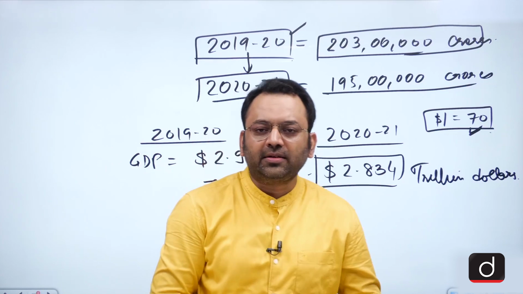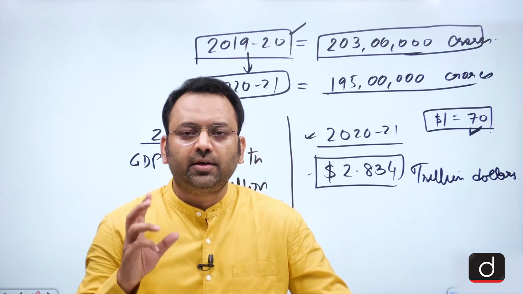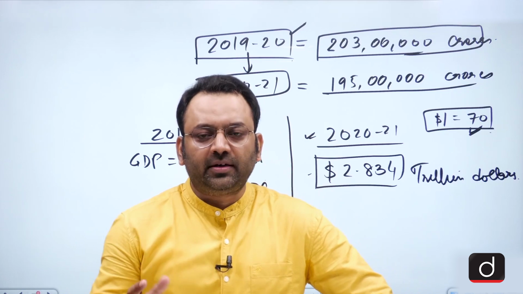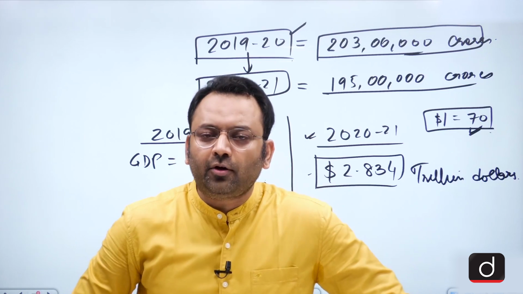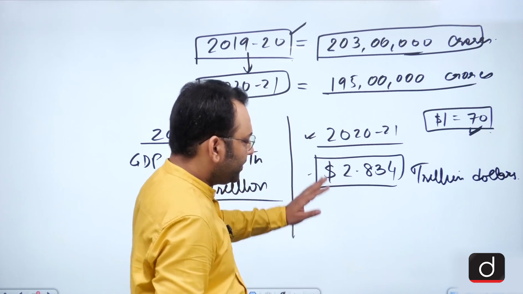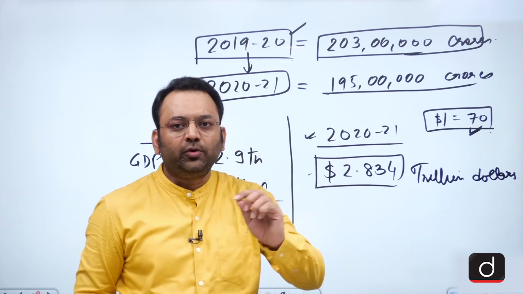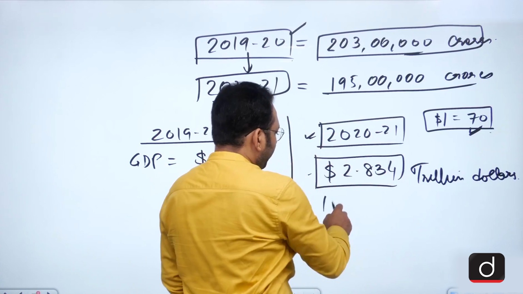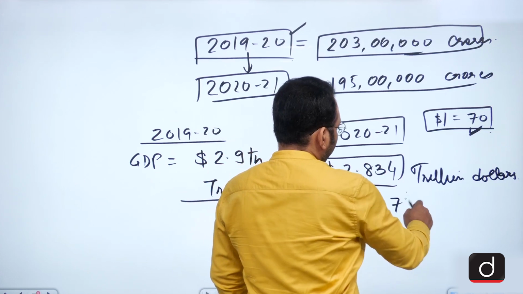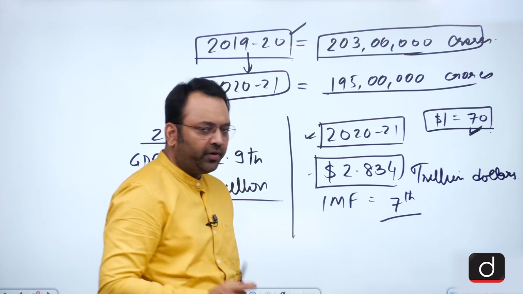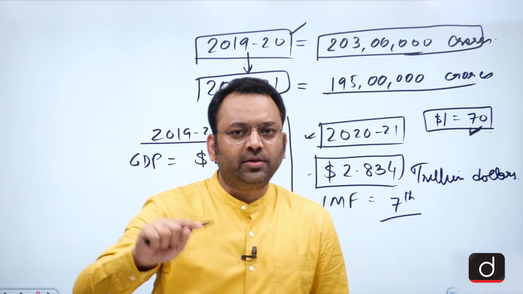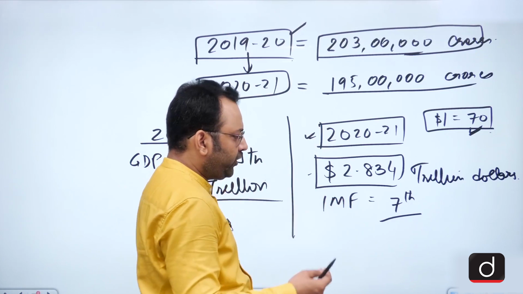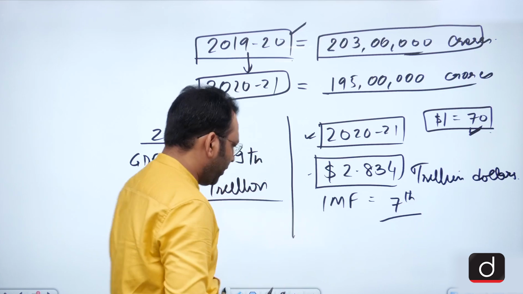So friends, one thing is here, that the GDP of India for this year stood at 2.834 trillion, and the country having the highest GDP volume is the USA with more than $21 trillion. After USA it is China with 15 to 16 trillion dollars, and after that we have Japan, France, Germany, UK, and then India. So for this year, as per the IMF data, India's GDP ranked 7th in the world after USA, China, Japan, Germany, France, and UK. Now friends, from here we proceed to some more concepts of the GDP. Let's see one by one.